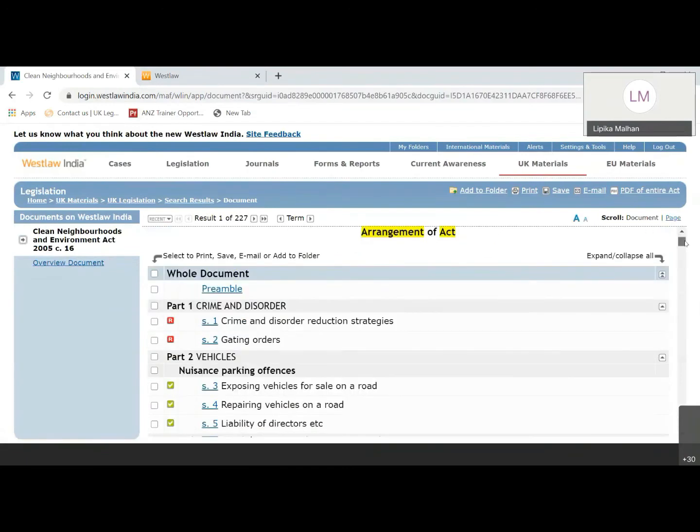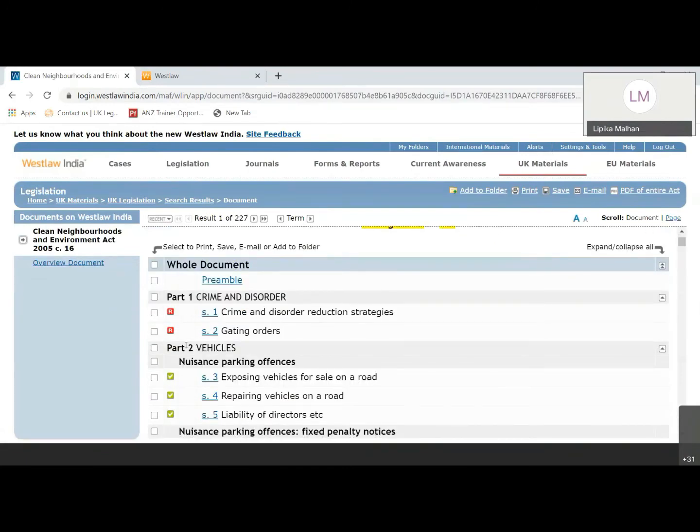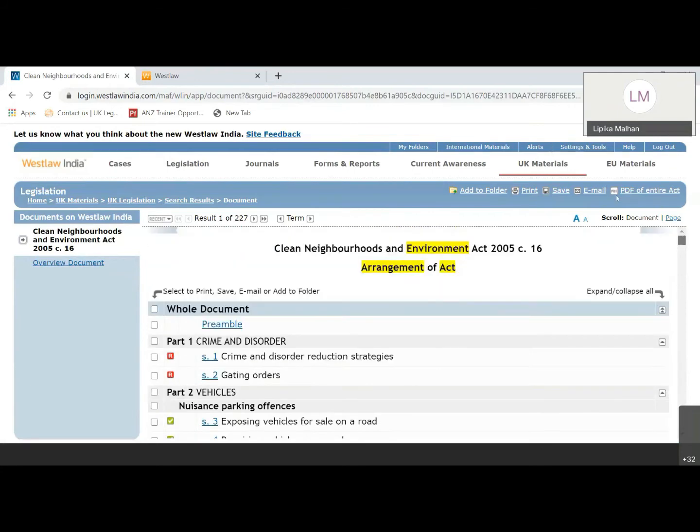So this is the act. You can see there are indicators in front of every section. When you put your cursor on these indicators, you'll get to know it means repealed or it is law in force. So the description will be available only when you put your cursor on that particular indicator. Now there's an option to print, save, and email the document. You can also uncheck the boxes which are repealed and you don't want those sections to be included in your document. You can also do that from here. Or you can take the PDF of the entire act from this option, which is given here on top right.